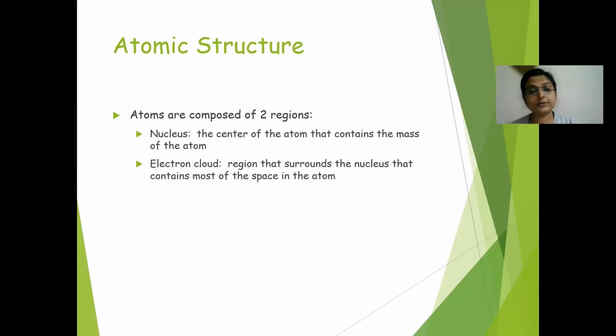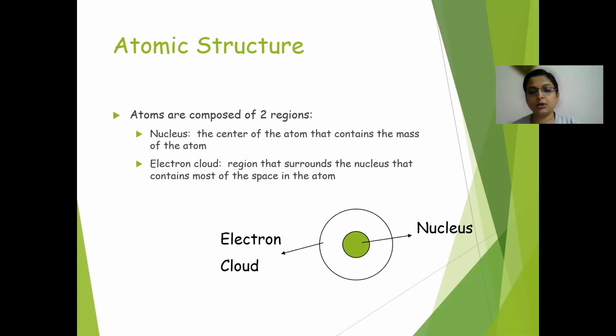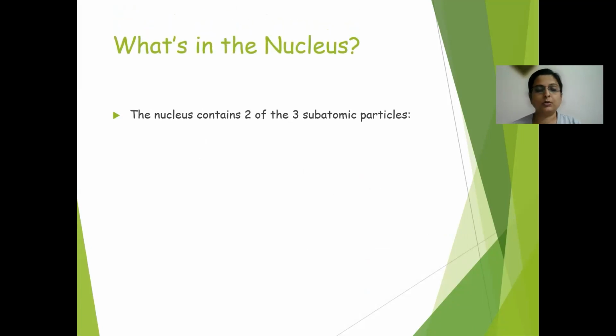The important thing is, when we are talking about an atom, there are three subatomic particles. One is the nucleus, which I told you, and the other is the extranuclear part, which is the electron. So what is a nucleus? The nucleus contains two out of three subatomic particles.